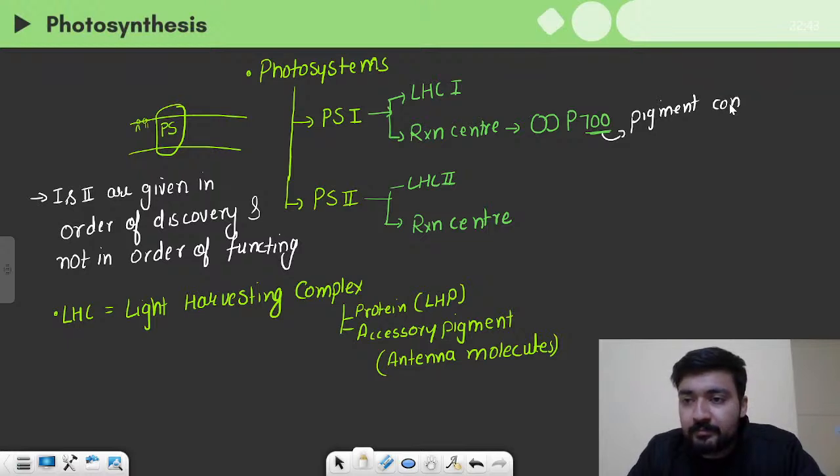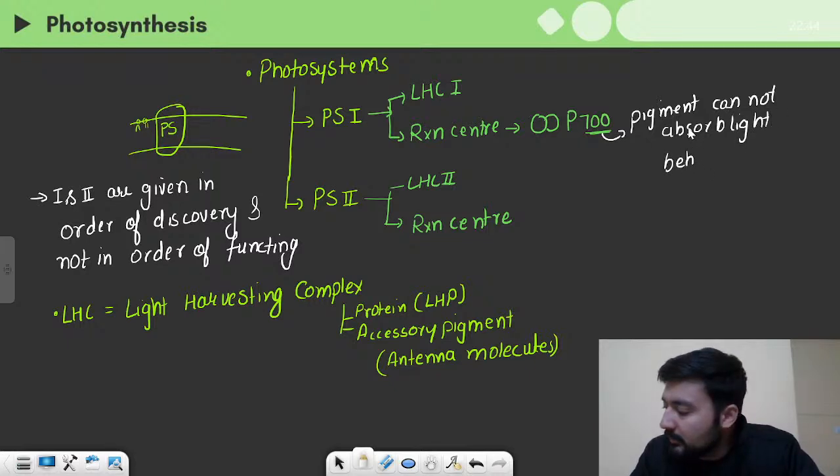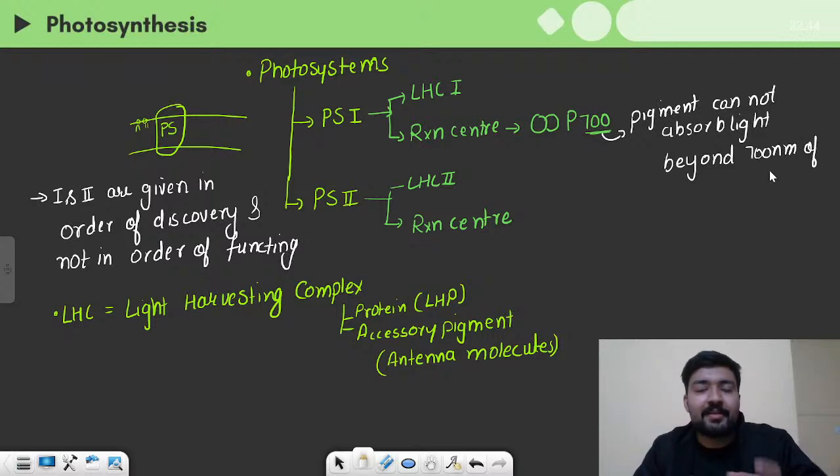So 700 means that pigments cannot absorb light beyond 700 nanometer of wavelength. See, light has wavelengths and frequency. So yes, any light which has a wavelength of more than 700 would not be absorbed. So this is the first thing.